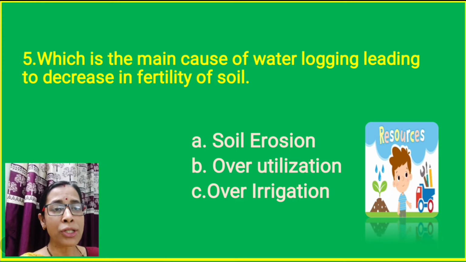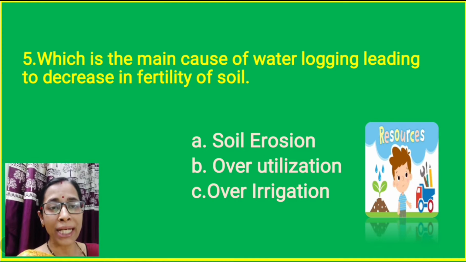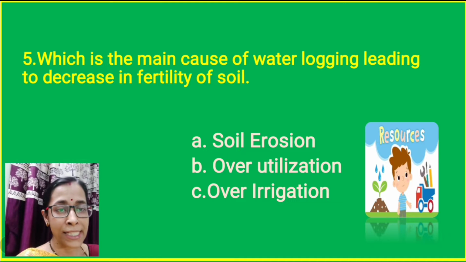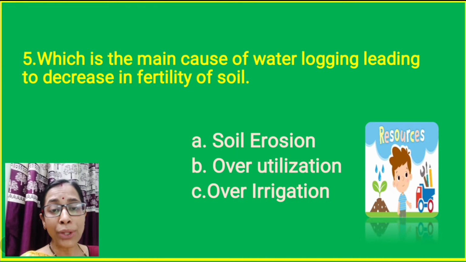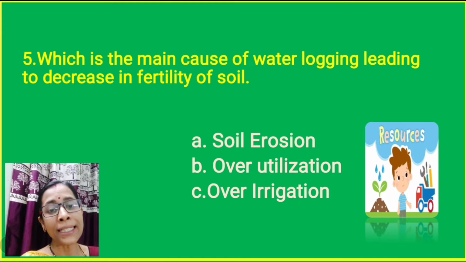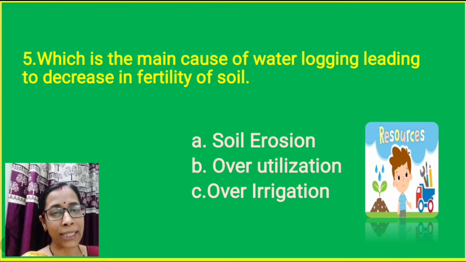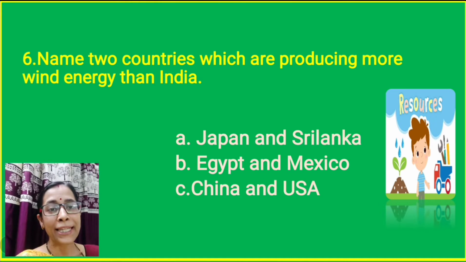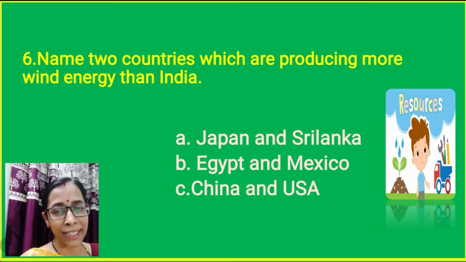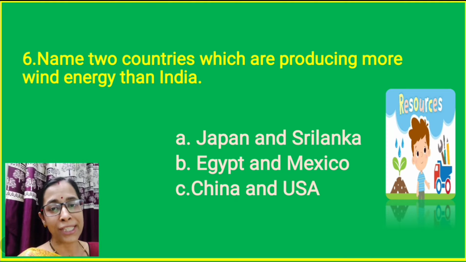Question number 5. Which is the main cause of waterlogging leading to decrease in fertility of soil? Is it soil erosion, over-utilization or over-irrigation? When we over-irrigate, that leads to waterlogging and further it leads to decrease in soil fertility. So the correct option is option C, over-irrigation.